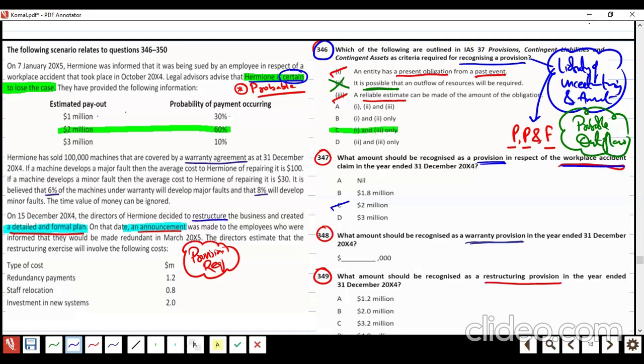If we are certain of the amount, here the lawyer is saying you are going to lose the case. So if I am going to lose the case, I have to pay. The chances are 60%, so 2 million will be my liability. Simple and easy. Got my point?